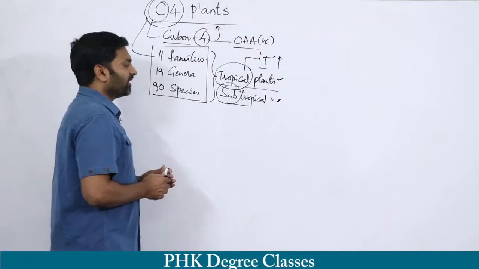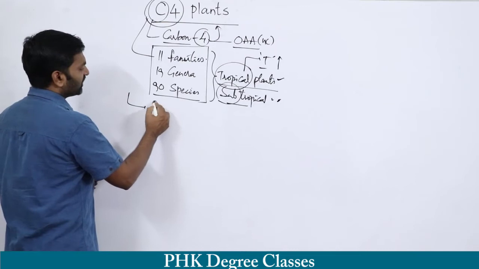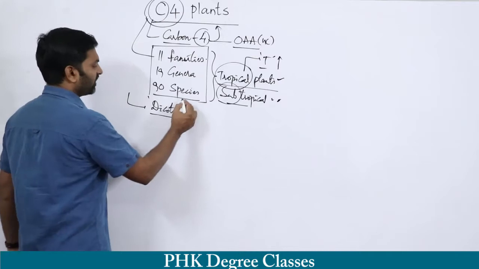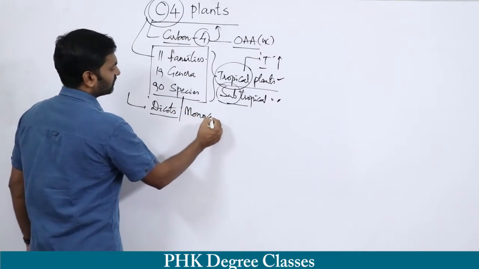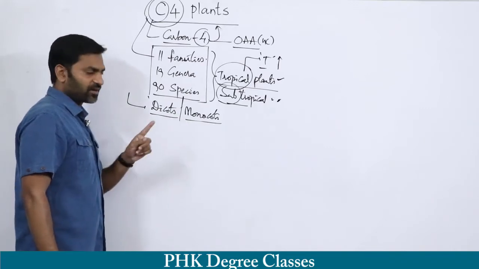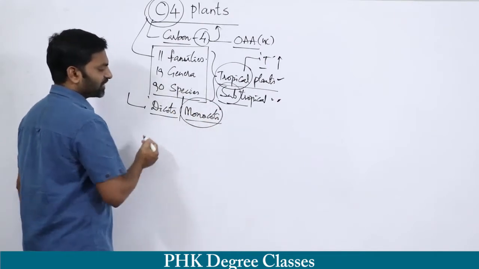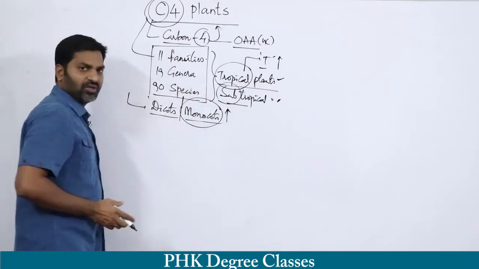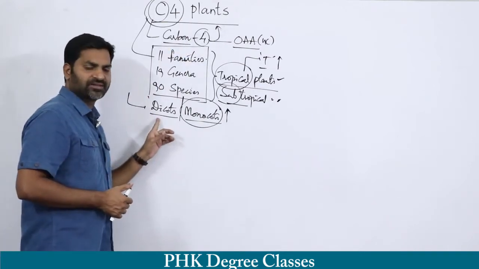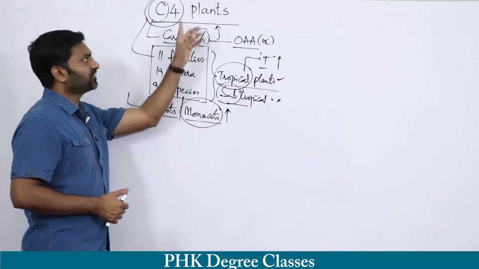Clear? Then the examples for these plants are mostly dicots and monocots. If you compare between dicots and monocots, the percentage of C4 plants among monocots is more. So monocotyledon C4 plants are more when compared to dicotyledon plants. I will say some examples for monocotyledon plants which are showing the C4 cycle.